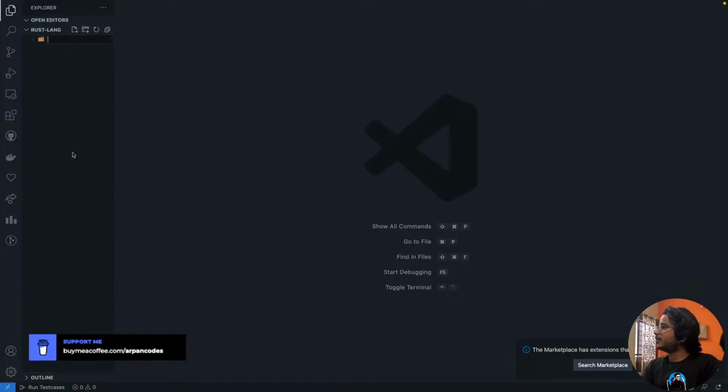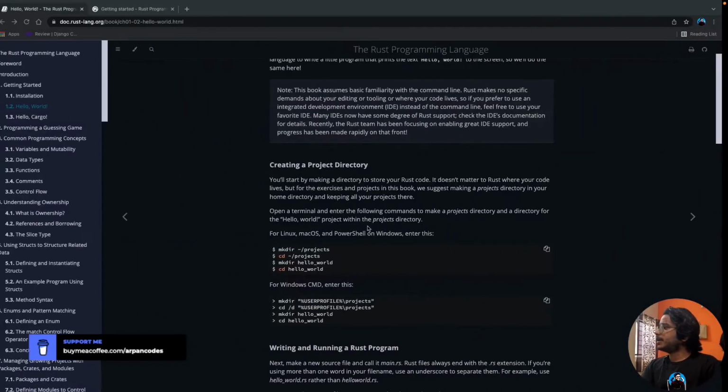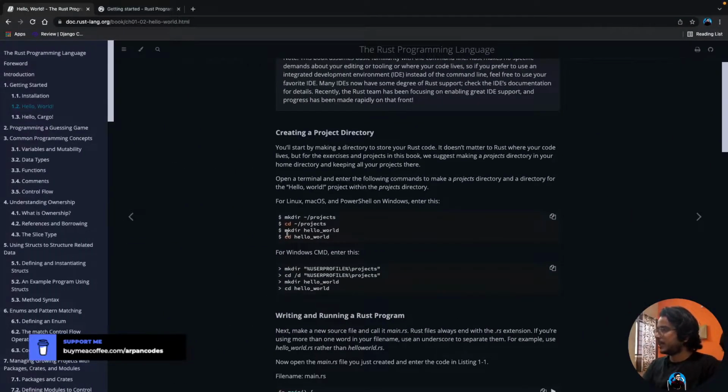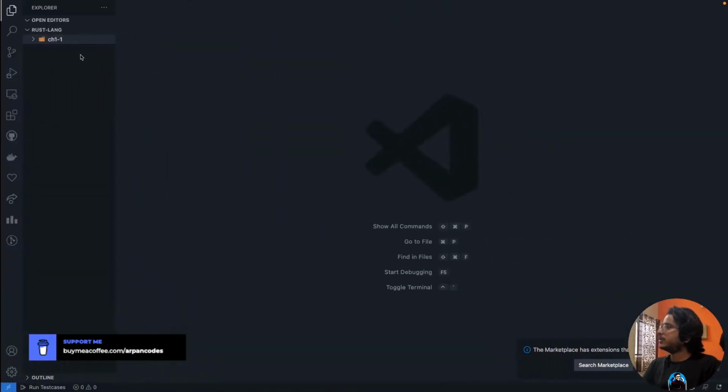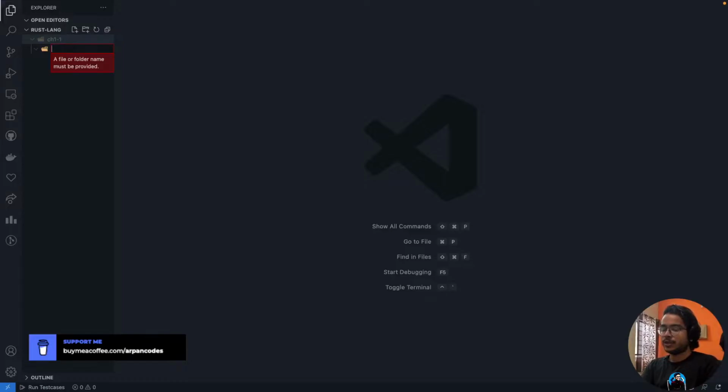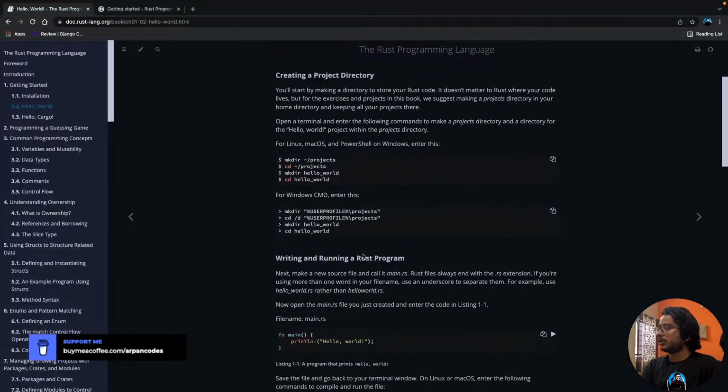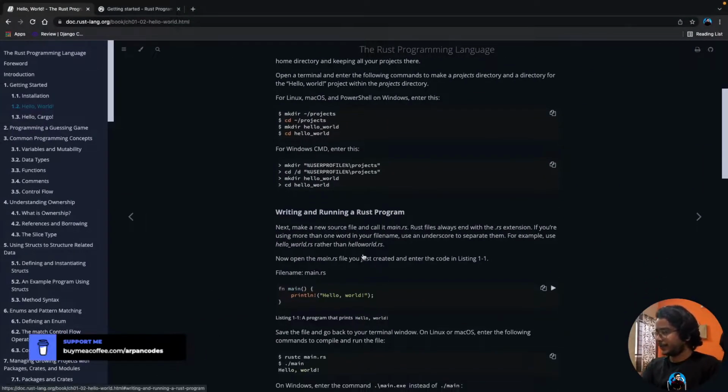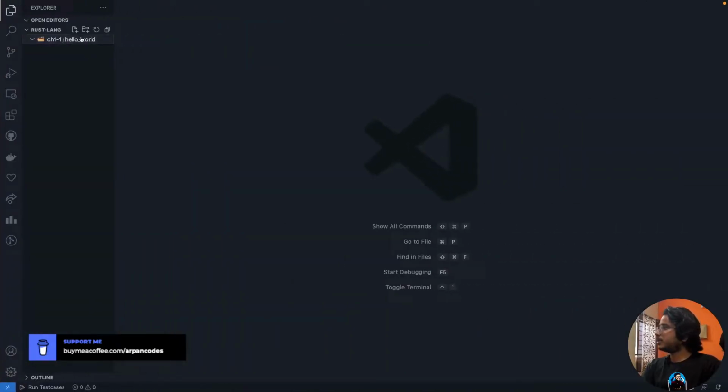I'll create a folder with the name CH11. Okay, and inside that I will create a folder. Again, I'm creating a file. I actually don't use this GUI a lot. I mostly create folders from my terminal, so I'm getting confused.